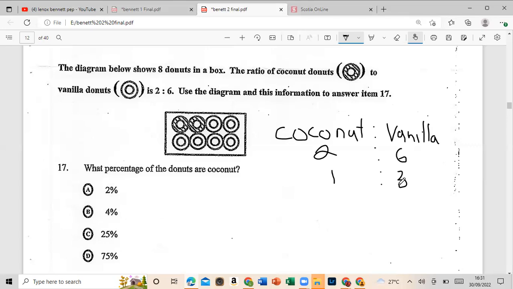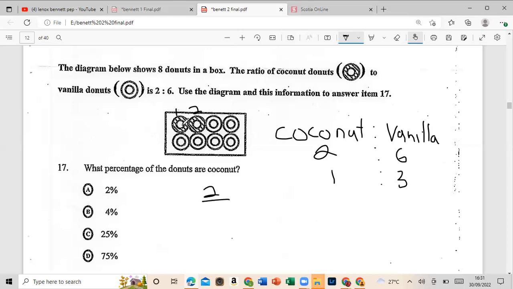Let's look at what it says now. For this one, what percentage of the donuts are coconut? From the key, these two would be 1, 2. So it's 2 out of the total. How many are there?